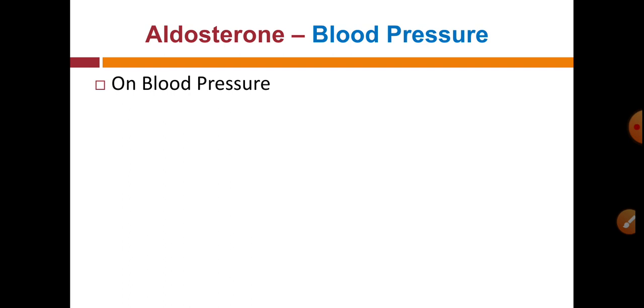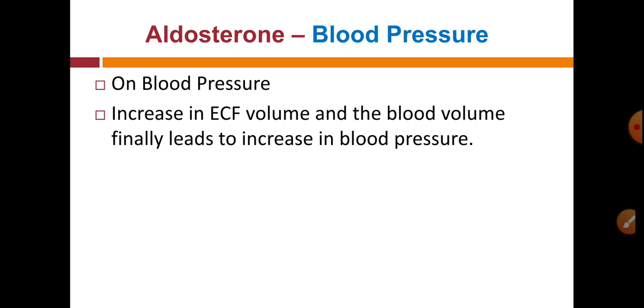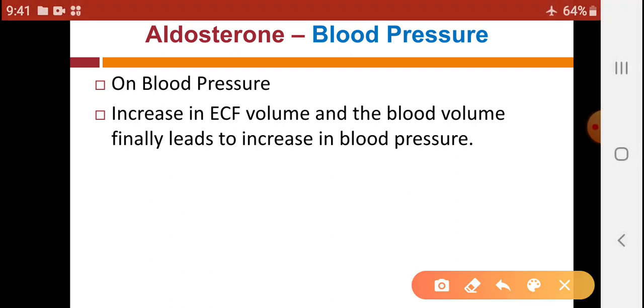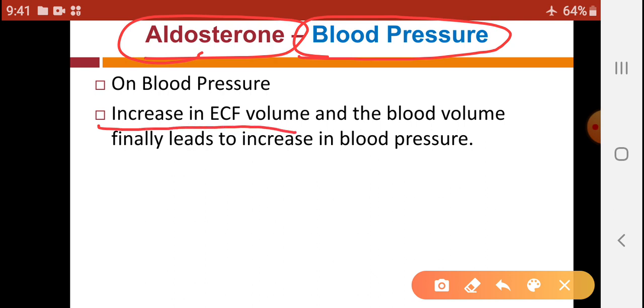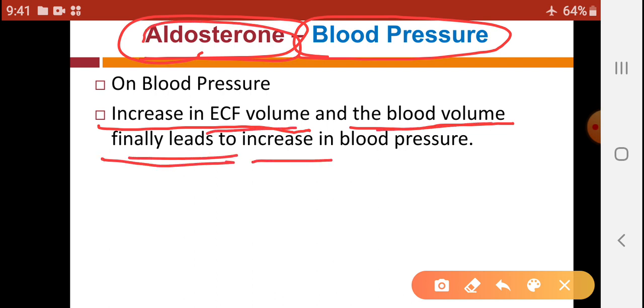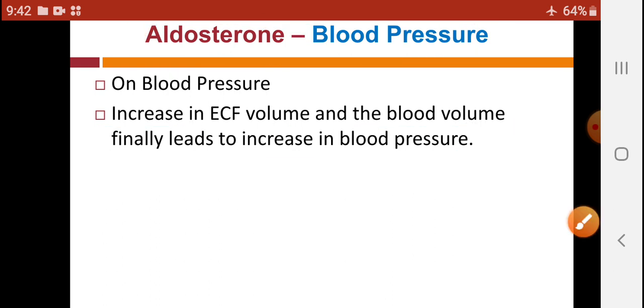Whenever extracellular fluid increases, cardiac output increases, and more pressure is needed to pump it, so blood pressure also increases. So aldosterone increases ECF volume and blood volume, and finally this leads to an increase in blood pressure.